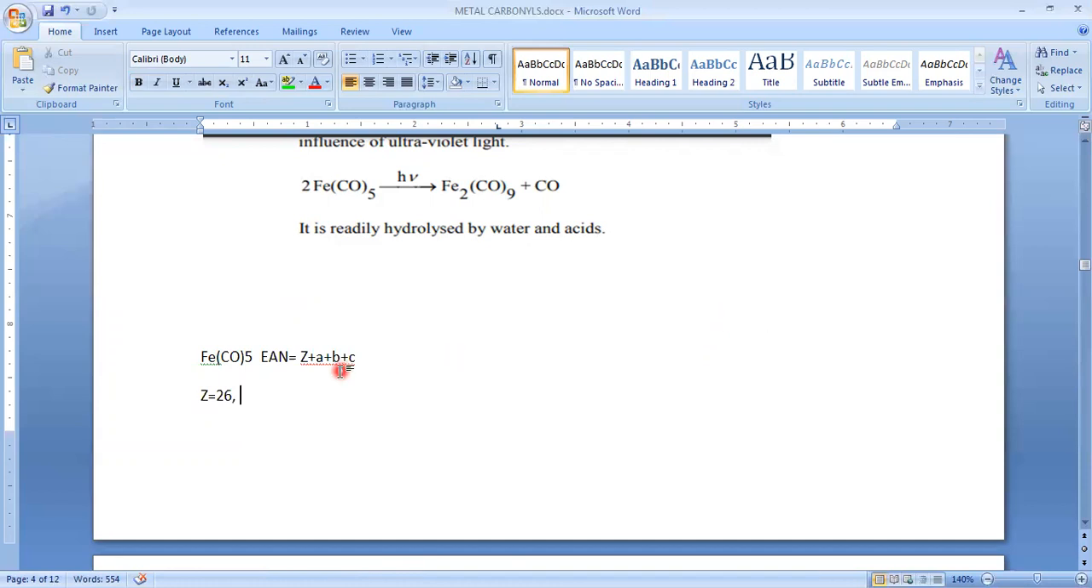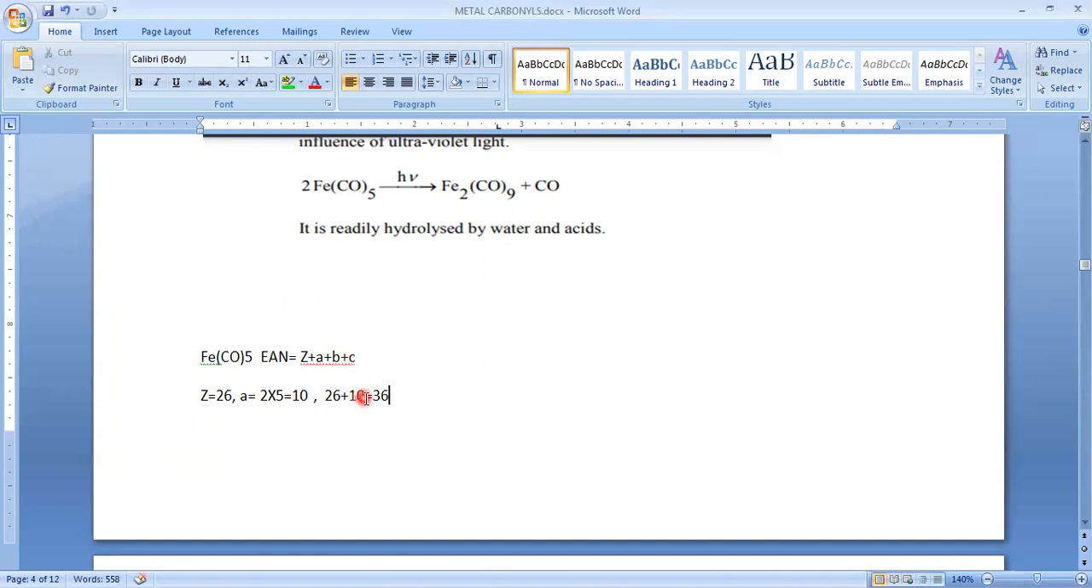So how many carbonyls do we have? Here a means the number of electrons donated by terminal carbonyls. We have 5 carbonyls, and each carbonyl can donate 2 electrons, so 5 times 2 equals 10. We don't have any bridging carbonyls, and in mononuclear metal complexes there will be no metal-metal bond. So if you sum up 26 plus 10, that is equal to 36. So it obeys the EAN rule.